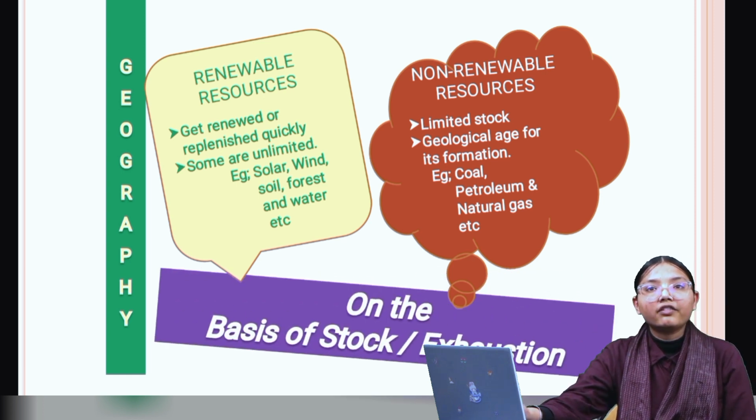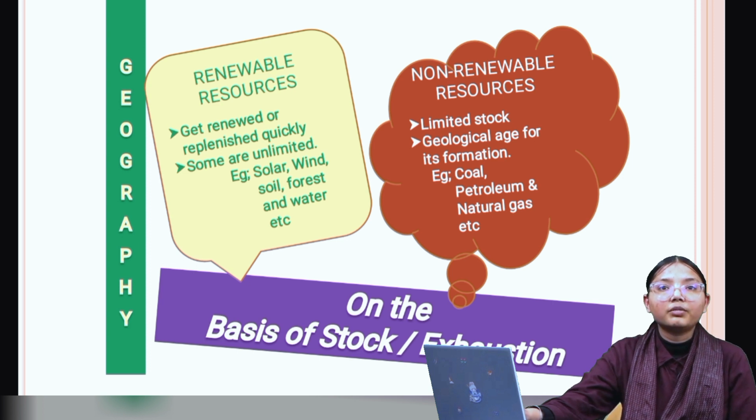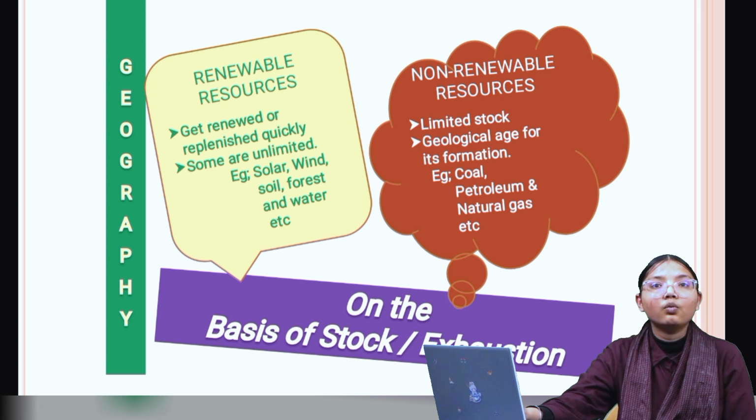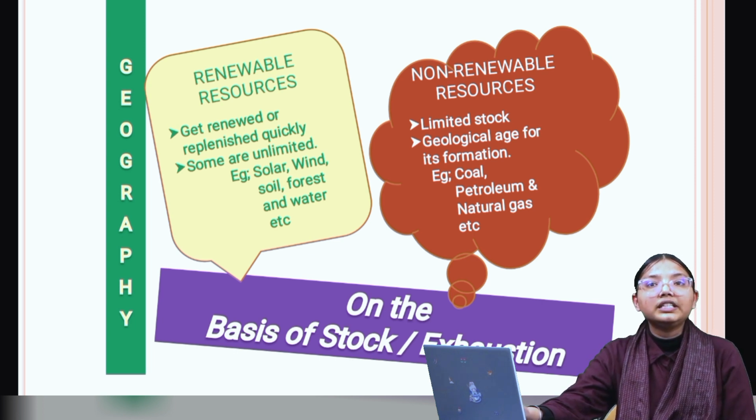Next, moving on to the renewable and non-renewable resources. So first let's understand what are renewable resources. These are the resources which can get renewed. Example, solar, wind, forest. Moving on to the non-renewable resources. These are the resources which are limited in stock. Example, coal, petroleum and natural gas.